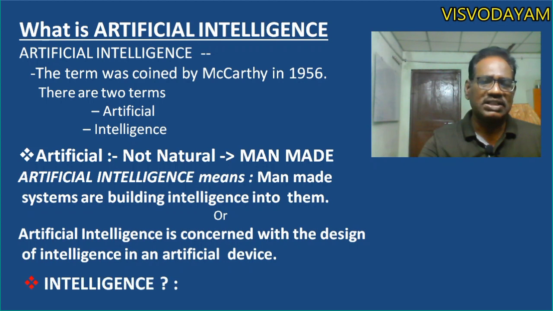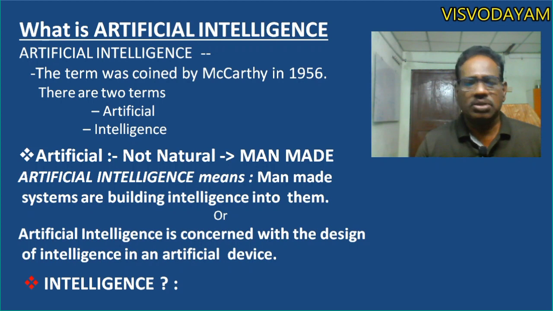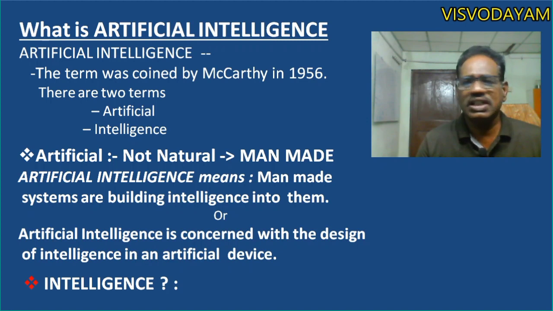But what about the intelligence? Intelligence is a complicated term to define. It is concerned with various aspects. Generally, in day-to-day life, we use intelligence for characterizing a person. Suppose in our nearby location, a person is doing things efficiently and differently, then we use the term he is an intelligent person. So there we are characterizing the person with intelligence.